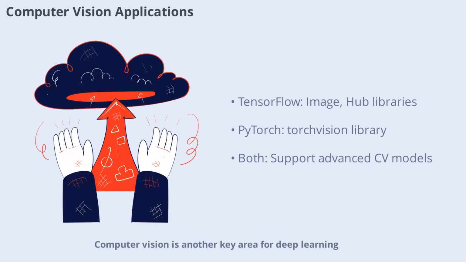Computer vision is another key area for deep learning. TensorFlow provides libraries like TensorFlow Image and TensorFlow Hub, supporting tasks such as image classification, object detection, and segmentation. PyTorch's TorchVision library is widely used for computer vision research and applications, offering pre-trained models and datasets. Both frameworks support advanced architectures like ResNet, YOLO, and Mask R-CNN. The choice of framework often depends on your preferred tools and the specific requirements of your computer vision project.